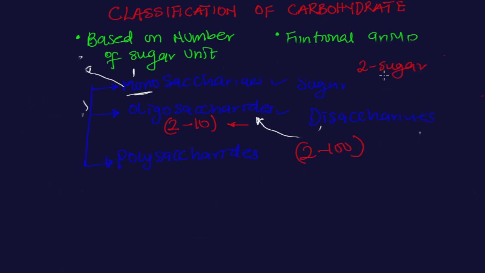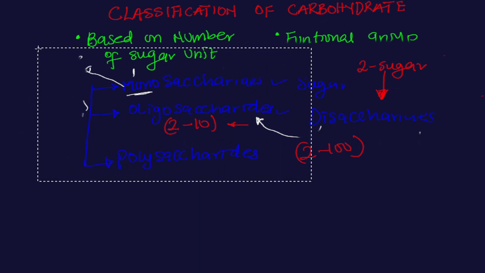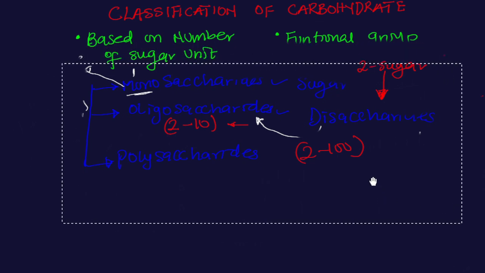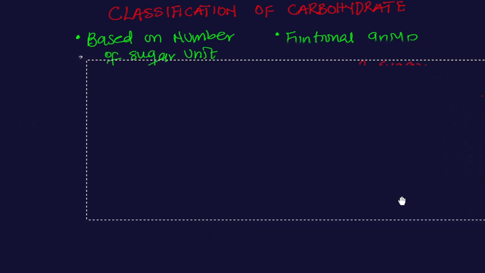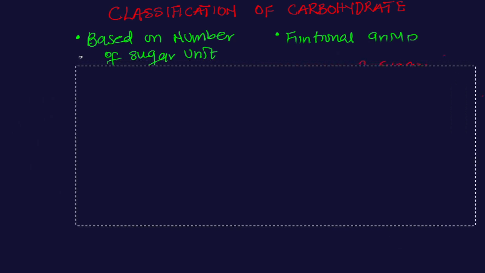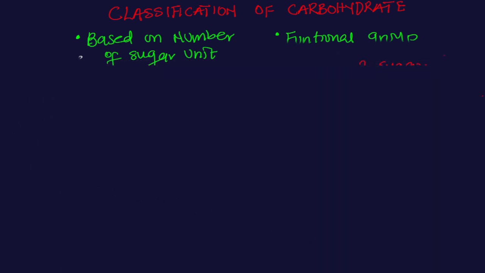They are the ones that are referred to as disaccharides, that is, they contain 2 sugar units, and I'm going to talk about them now. So let's simply move to disaccharide and give a brief explanation. From there, we can talk about oligosaccharide as well. So let's go, and let's talk about disaccharide.